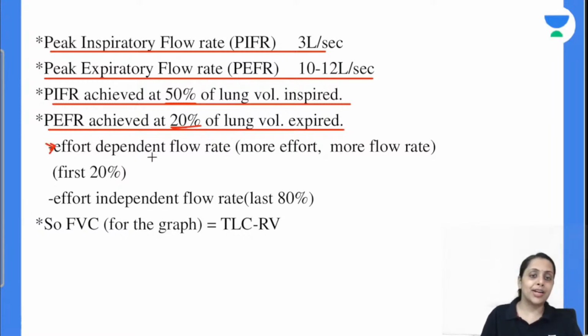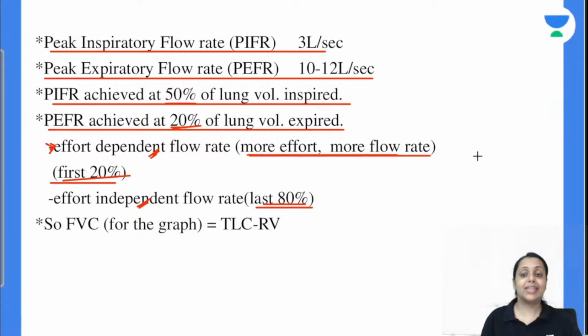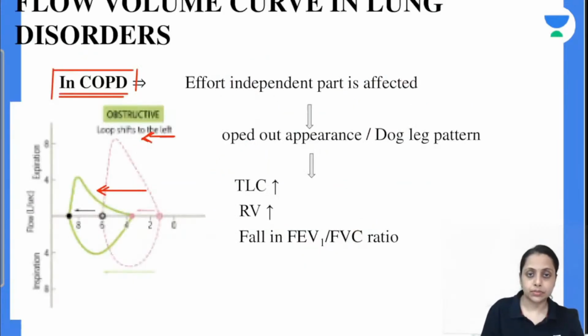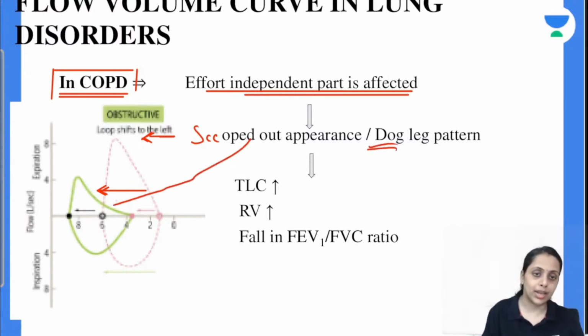इसमें दो पार्ट हो गया, effort dependent part, effort independent part. First 20% is effort dependent, last 80% is effort independent. एफर्ट डिपेंडेंट में क्या होगा, जितना ज्यादा एफर्ट लगाएंगे फ्लो रेट इंक्रीज हो सकता है, so that's why it is known as effort dependent part. ठीक है, this point corresponds to our and इसमें next point is effort independent part is affected, and यहाँ पे क्या मिलेगा, we get this scooped out pattern, scooped out appearance or dog leg appearance. This is the scooped out or dog leg pattern.